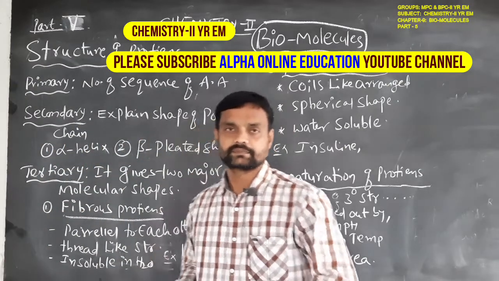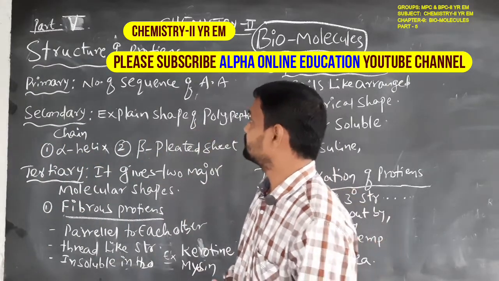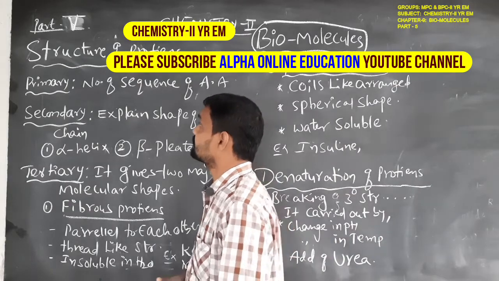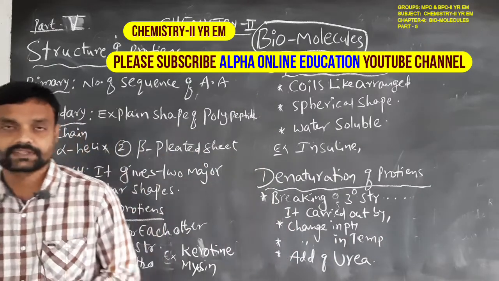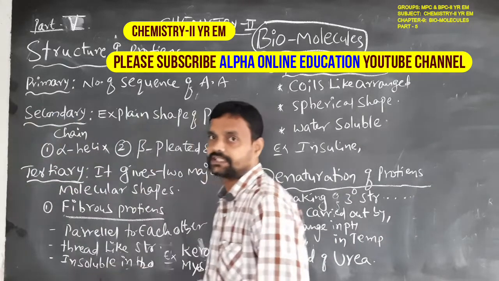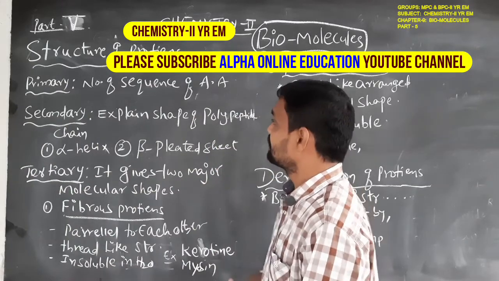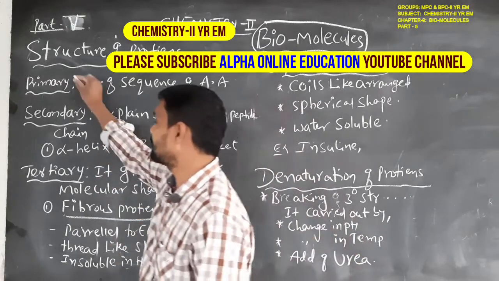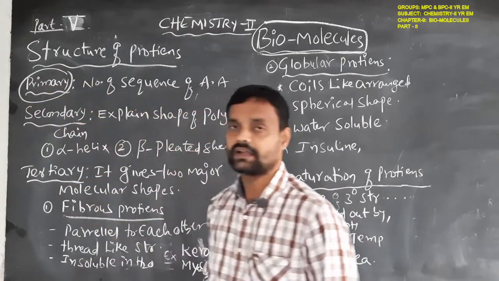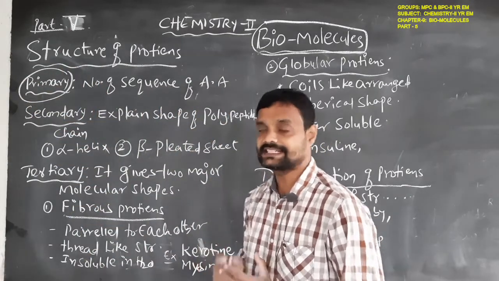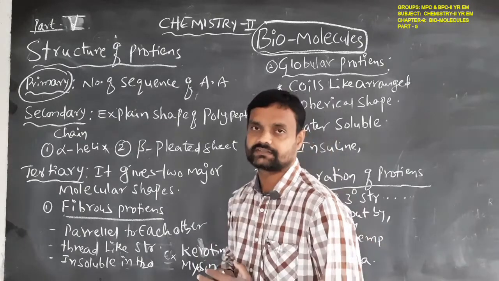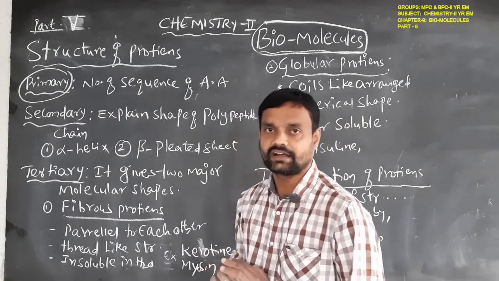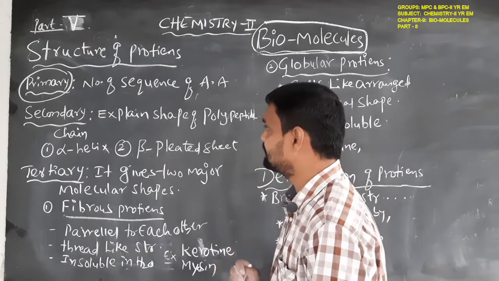So here we learn about the different types of protein structure. The first one is the primary structure. Primary structure, simple. Here we briefly discuss the structure of proteins. We do not explain it accurately, only a brief discussion.